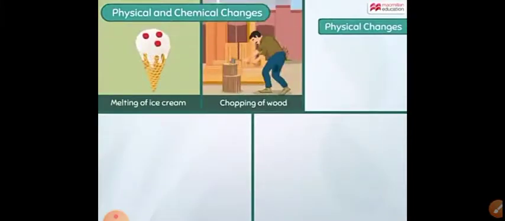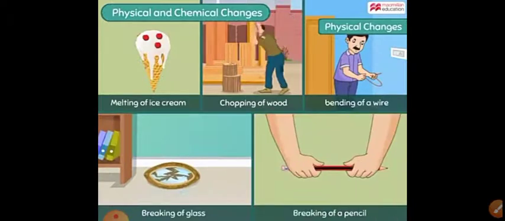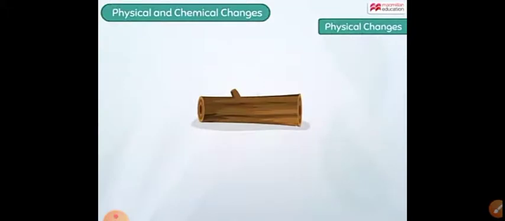We have examples: melting of ice cream, chopping of wood, bending of wire, breaking of glass, and breaking of pencil. All these changes come under physical changes.